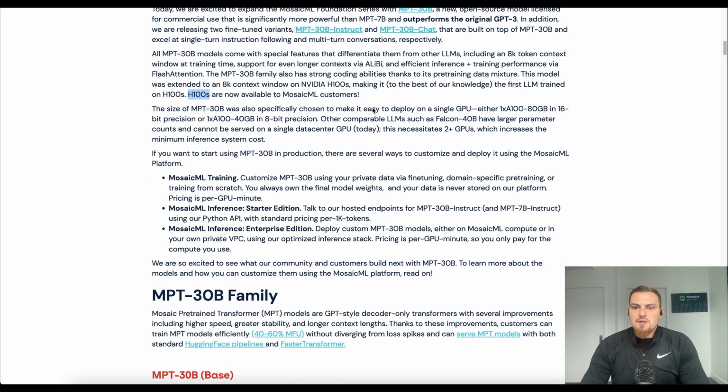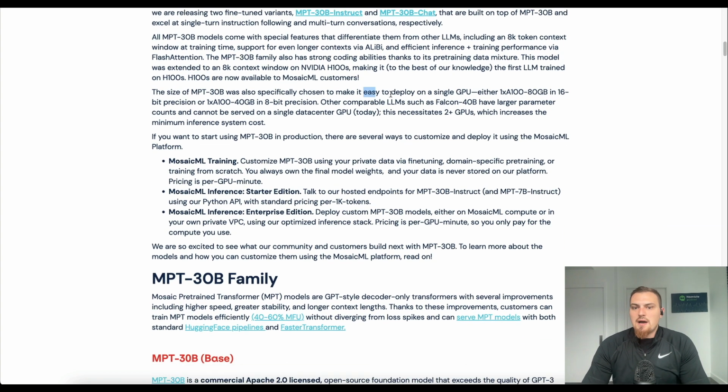Another really interesting thing is that you can deploy it on a single GPU. So either you would need one A100 with 80 gigabytes in 16-bit precision, or one A100 40 gigabytes in 8-bit precision. The ability to deploy this on a single GPU is quite interesting because it makes it easier to deal with the computing cluster if you only have to have one GPU to deploy the model onto.